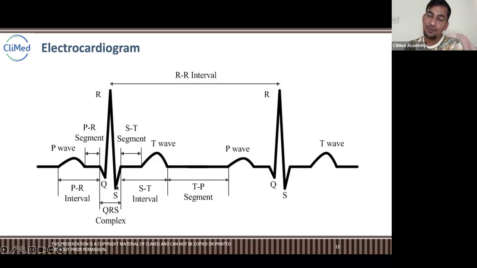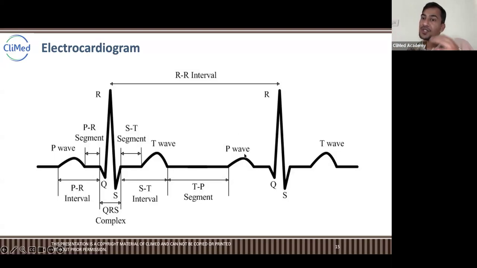The ST depression is about when the potassium goes in and it tries to balance. Then the ST segment is plateau, and then suddenly calcium also comes out and it tries to become negative, and here it is preparing for the next beat.